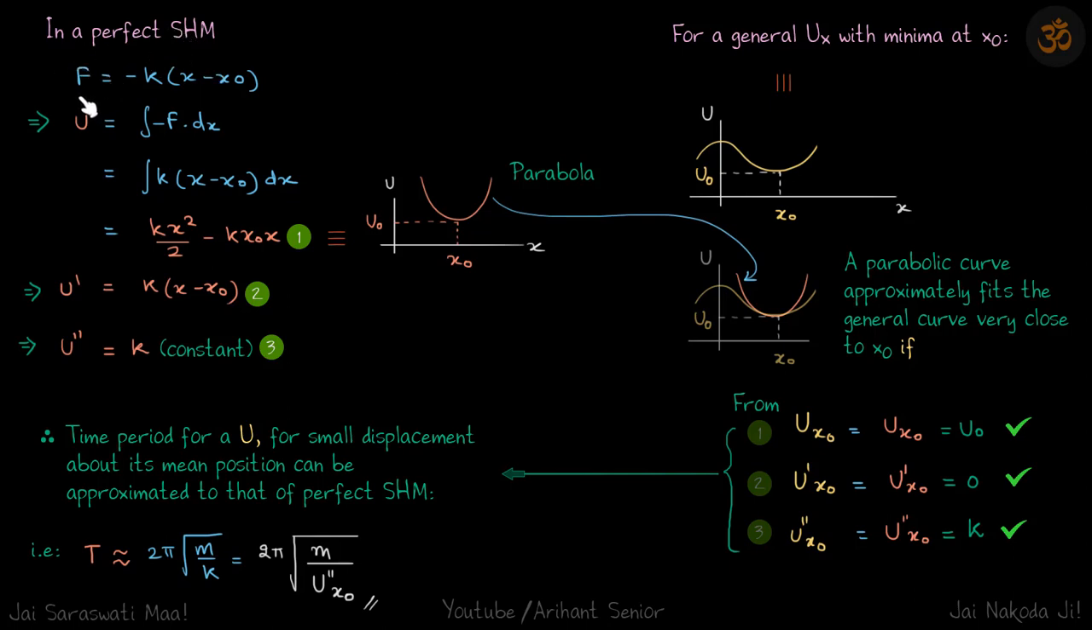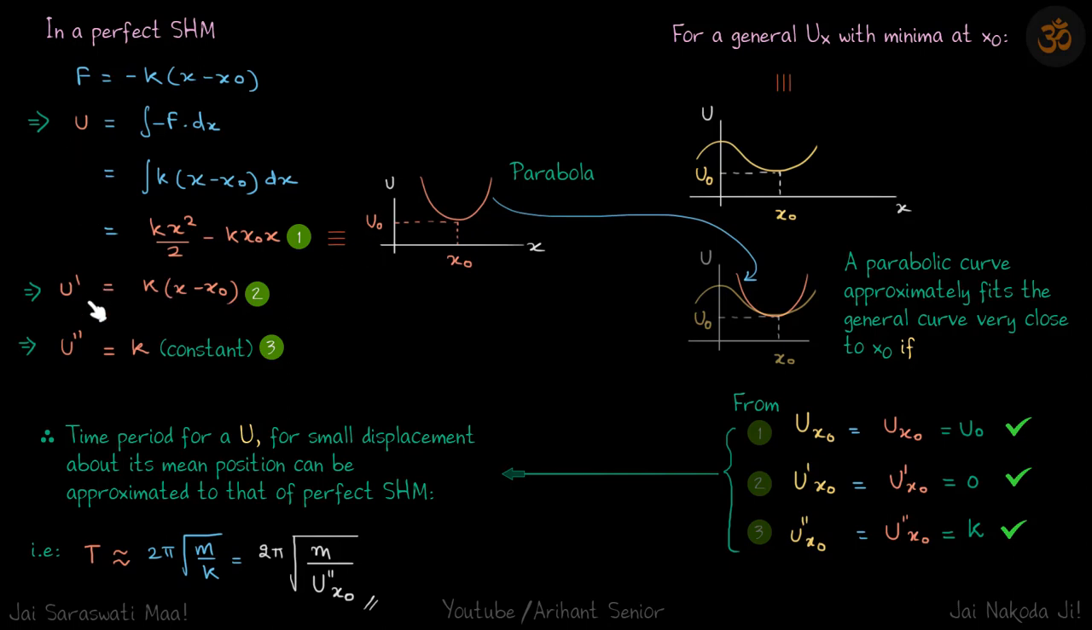But first, let's talk about perfect SHM. In perfect SHM, F is equal to minus k (x minus x naught), where x naught is the mean position. So from here, we can use the integral of minus F dot dx. This is an equation of a parabola. So let's draw it. Let's say this is the parabola, and at x naught, let's say the value of U is U naught.